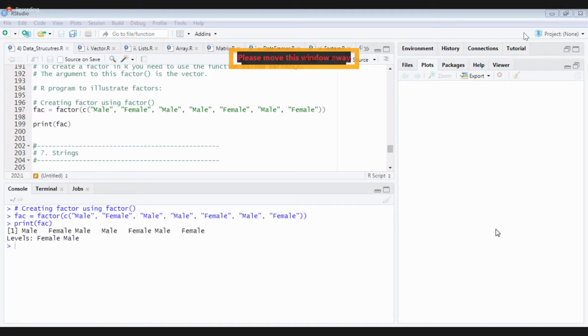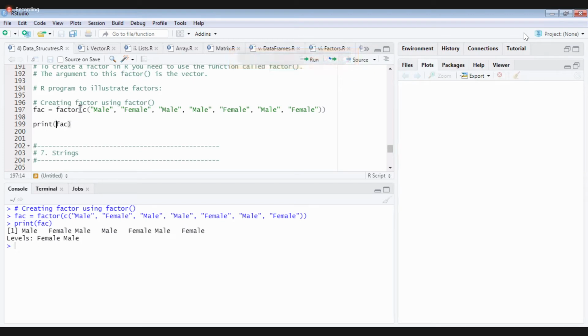What is the extra thing you are getting here? Categories, sir. Male and female. Here it is known as levels. Did I mention levels? Nowhere have I given levels, but by default, looking at the values, my R compiler is giving the levels. It is telling you that you have two levels: female and male. More about factors we'll learn when we talk about the factor data structure in detail.